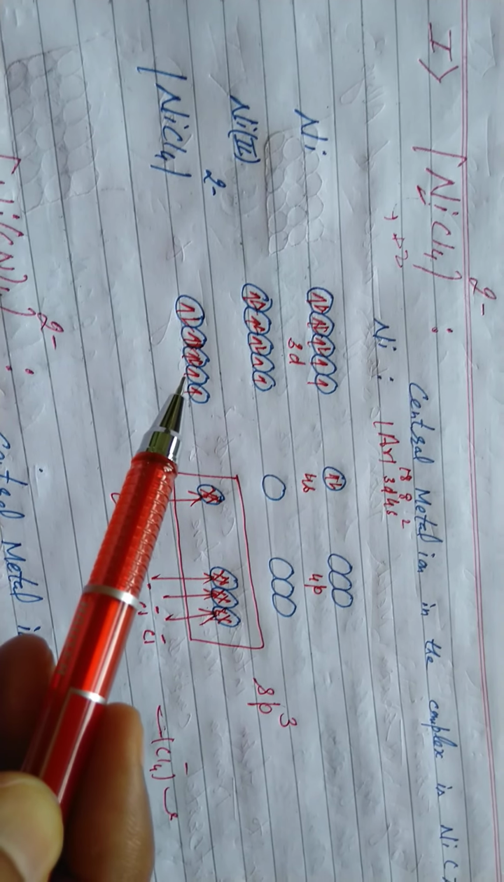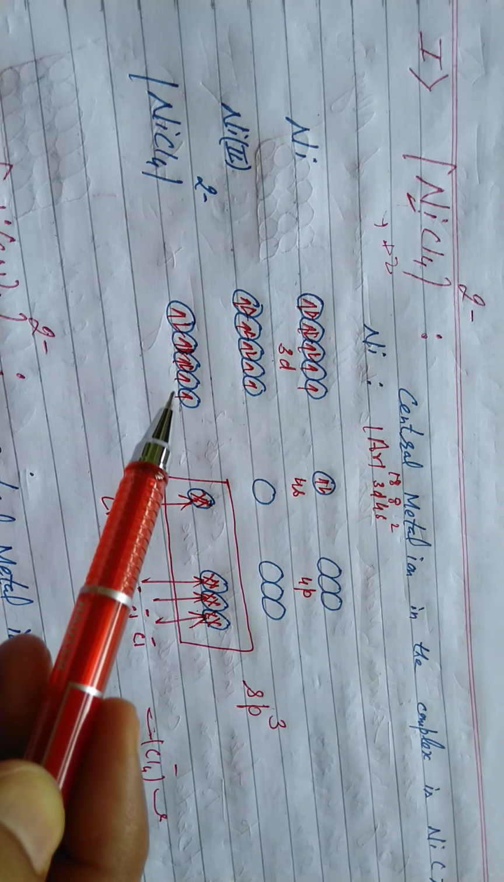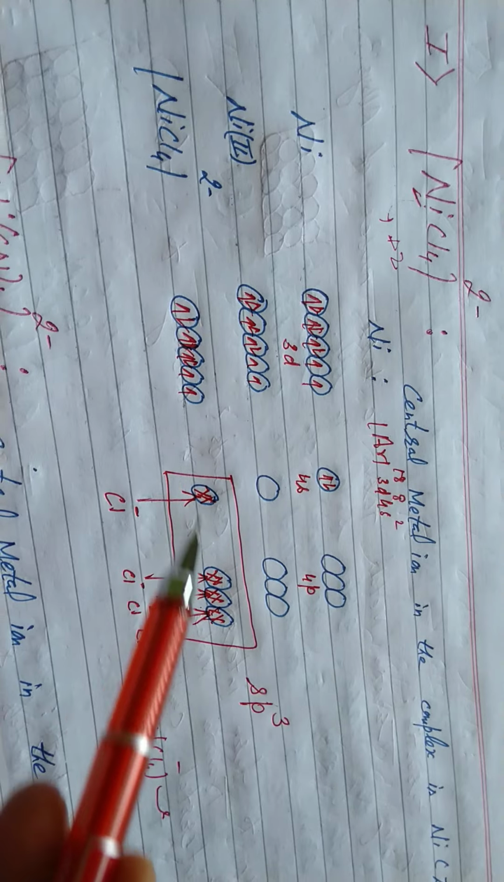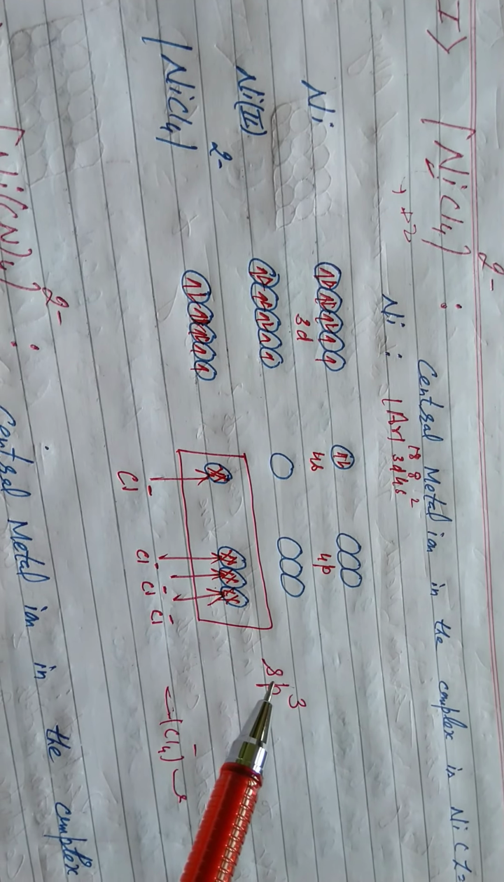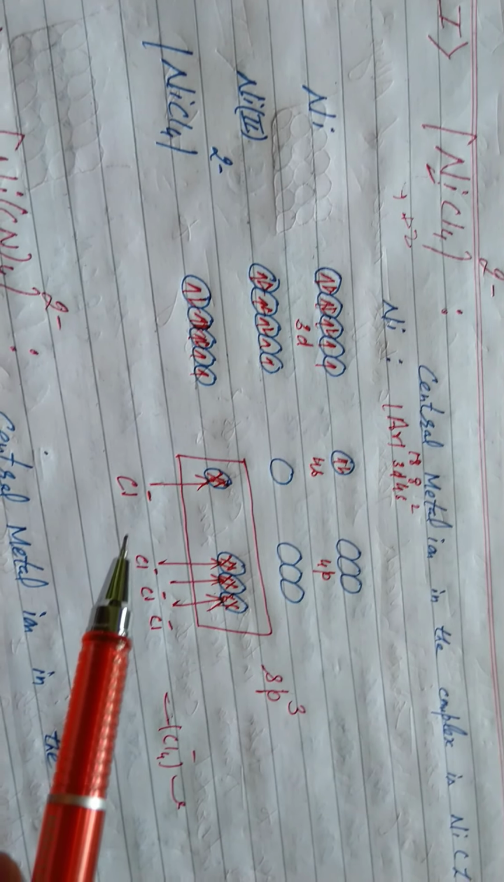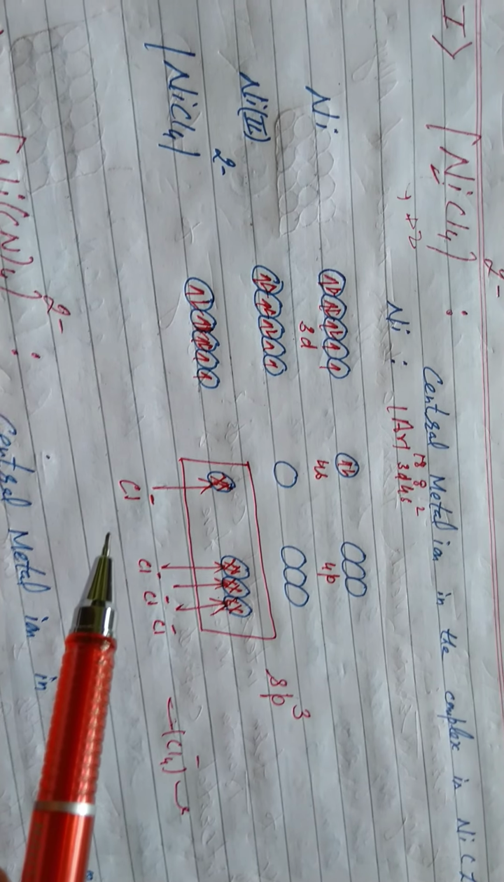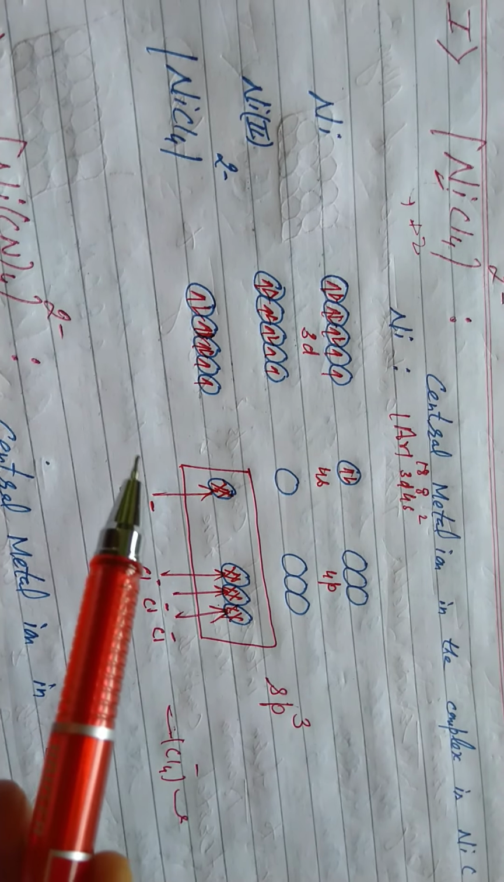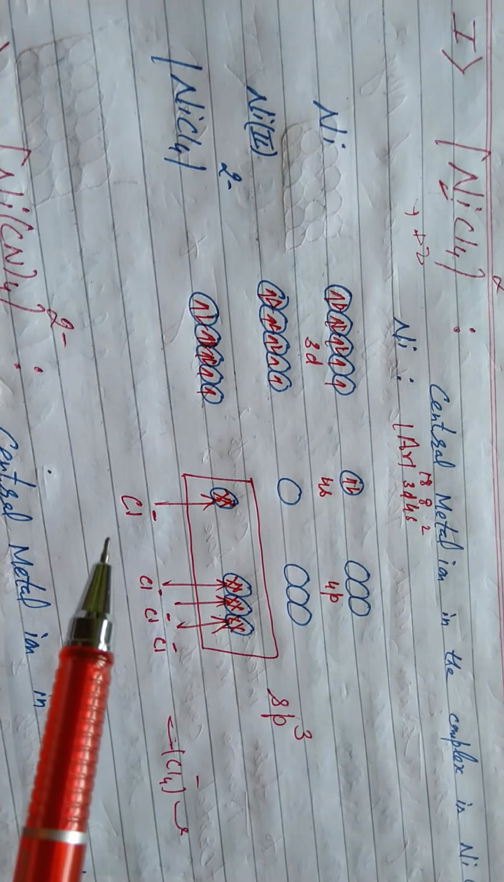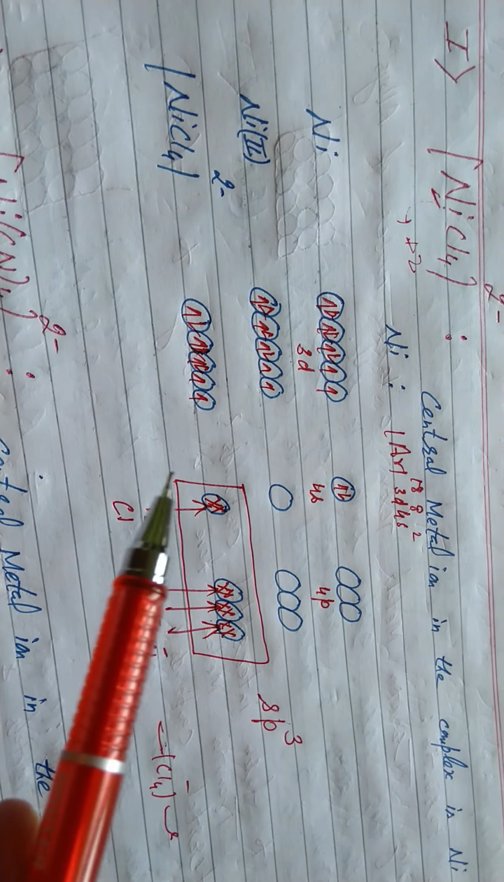Since it has 2 unpaired electrons, it is paramagnetic. In this complex, the metal ion undergoes sp3 hybridization, so it will have tetrahedral shape. After this we will write according to the demand of the question. I hope the concept is clear.